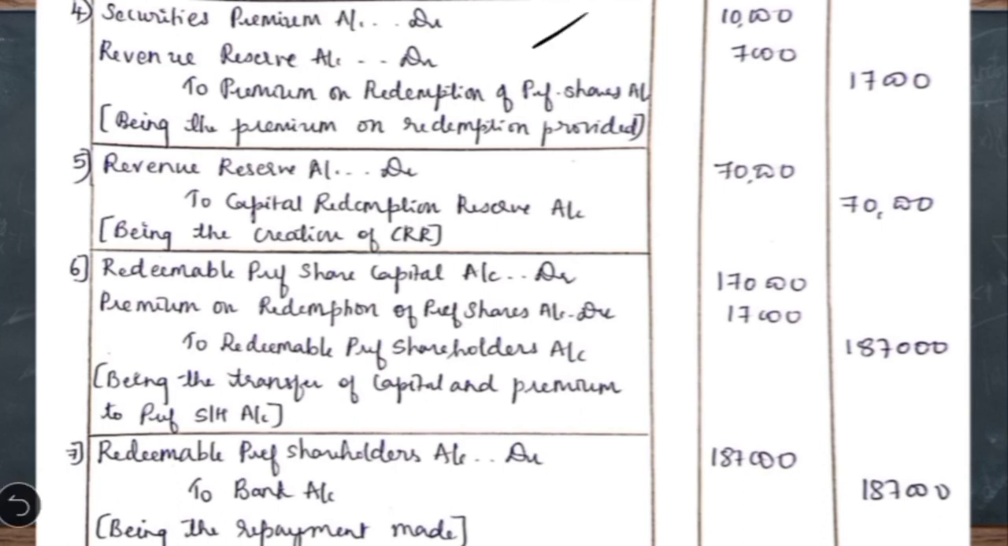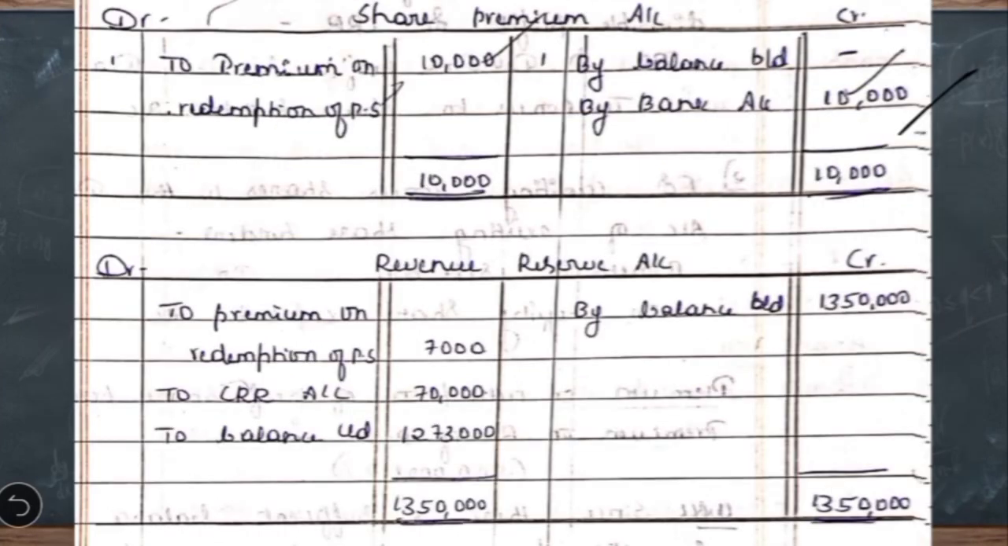Then later while providing the premium on redemption, we have utilized it completely. So the entry here was share premium account debit to premium on redemption of preference shares account. So here on the debit side you have to write to premium on redemption, 10,000. Thereby this account will tally because there are no other transactions to be written in this account. There are no closing balances.